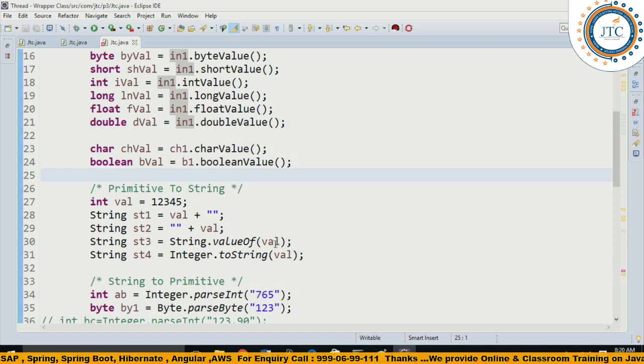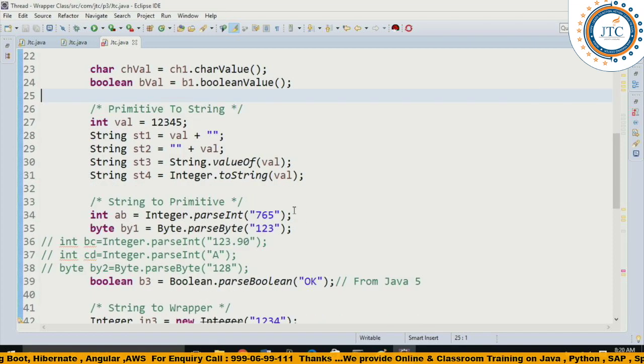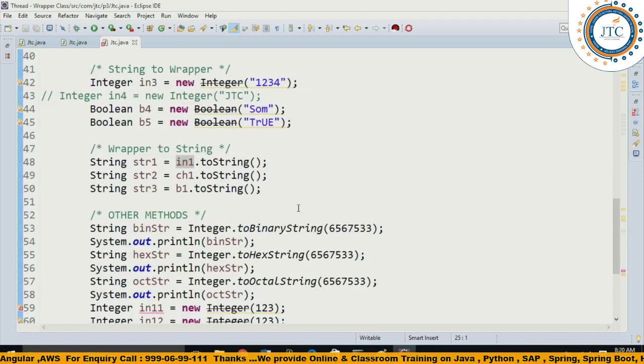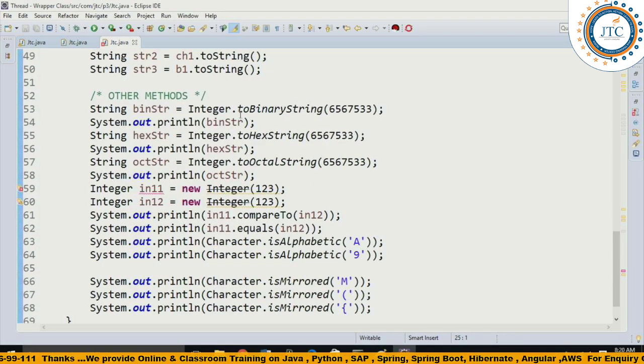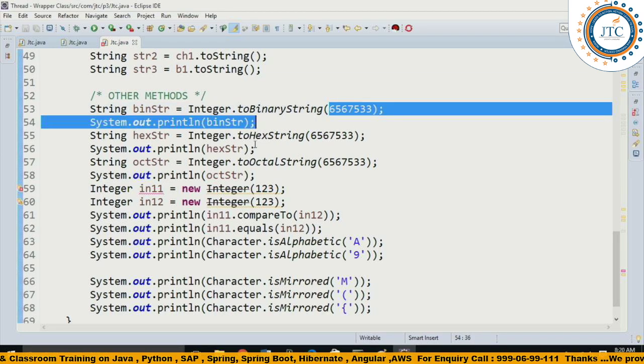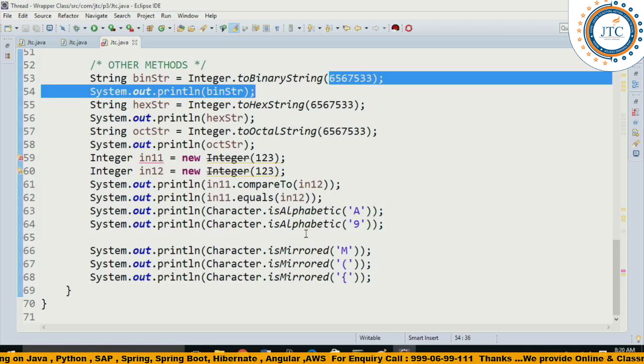Okay, so here again, that is primitive to string. Well guys, I am not explaining it one by one. Here are some conversion methods: how from integer we are converting to binary string, hex string, octal string. It is a mirror, meaning if you do the opposite of this, whether it is going to give the same value or not.